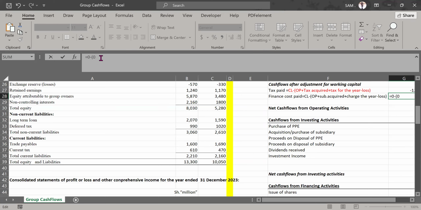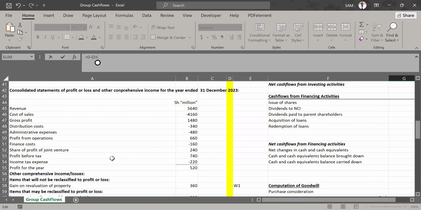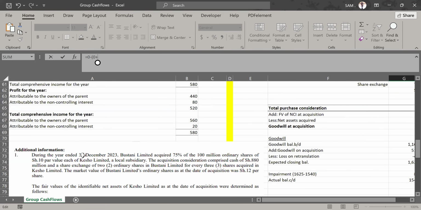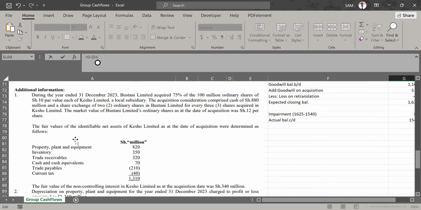Then let's see if we acquired any finance cost, any interest expense, any liability under interest payable from the subsidiary acquired. From the elements given here in note 1, I'm not able to see any finance cost or any interest expense that we acquired. We did not acquire any liability under the finance cost or interest.